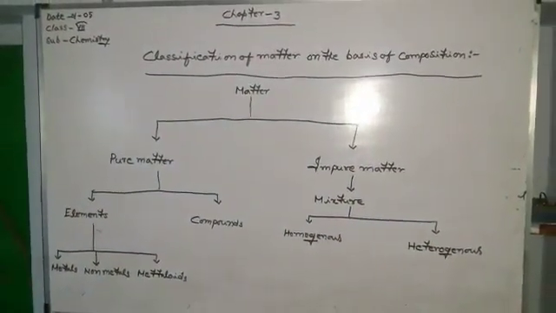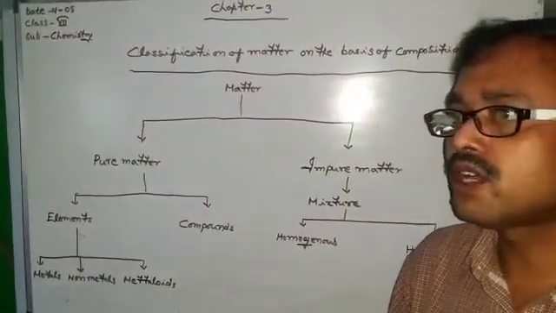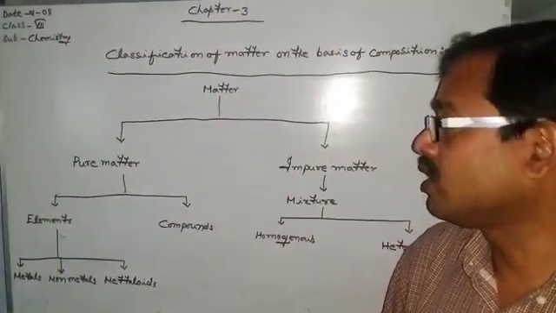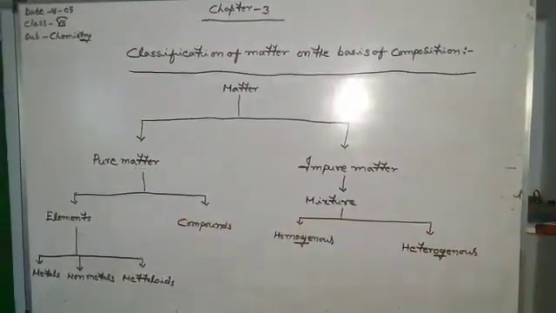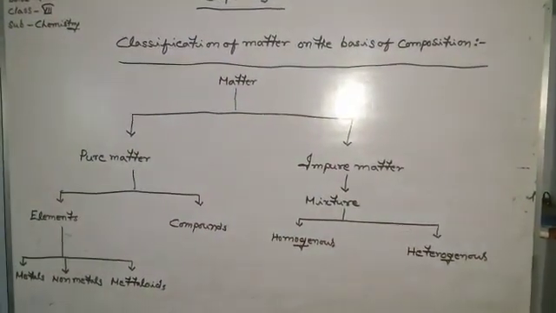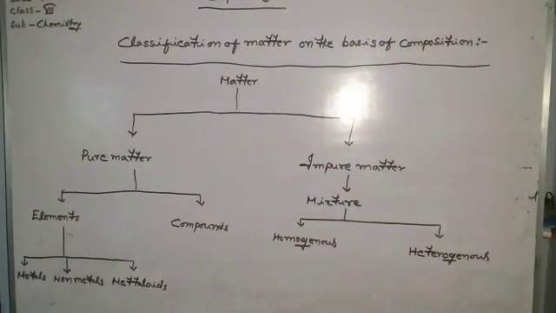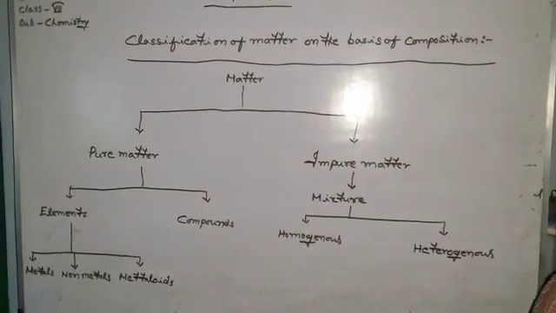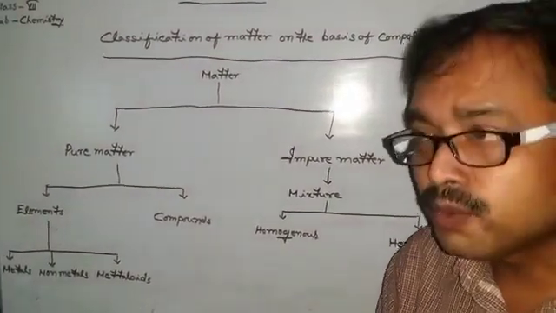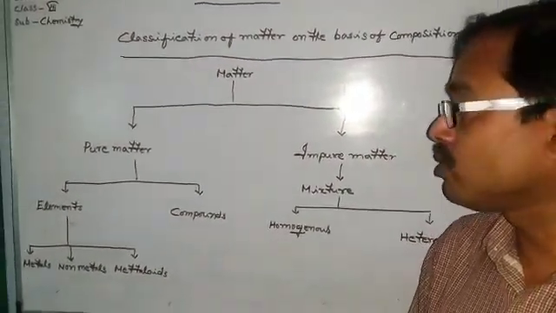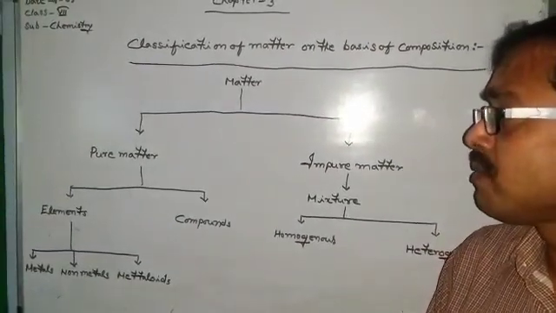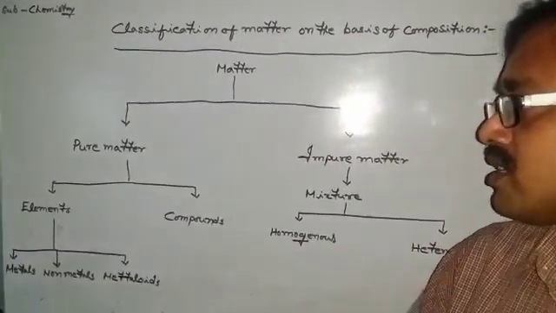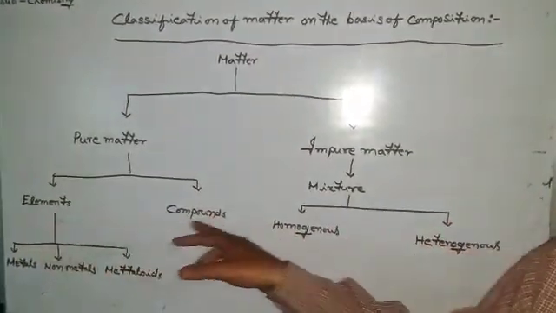So on the basis of its compositions, matter is broadly categorized into two parts. One is called pure matter, and the second is called impure matter. Now, what is pure matter? Those matters which have definite composition and a definite set of properties are called pure matter. For example, elements and compounds.